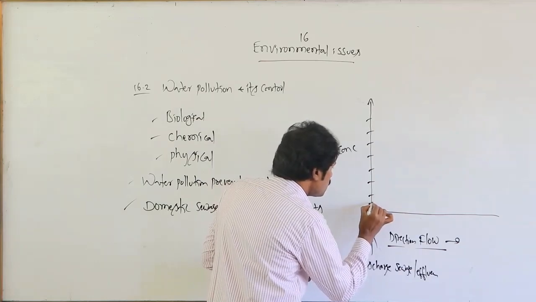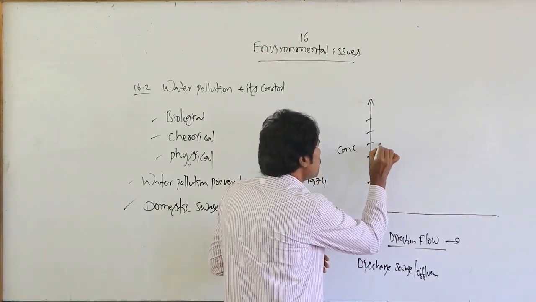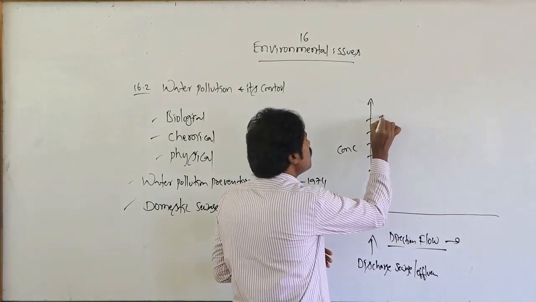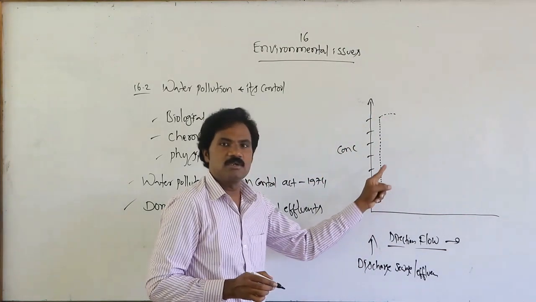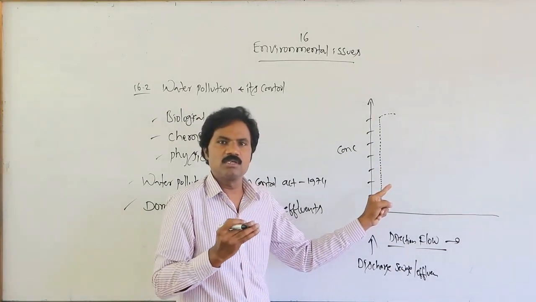The dotted line represents the increase in concentration. Whenever the concentration increases, what happens?